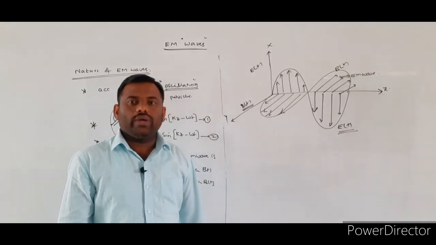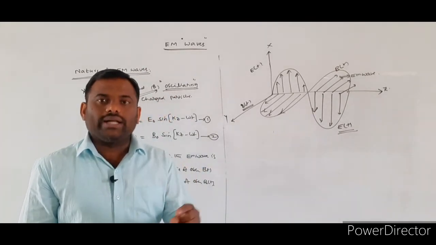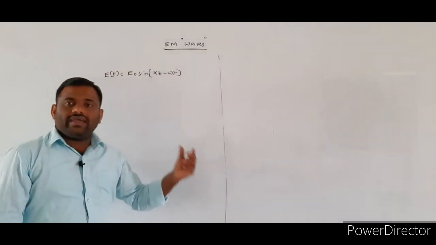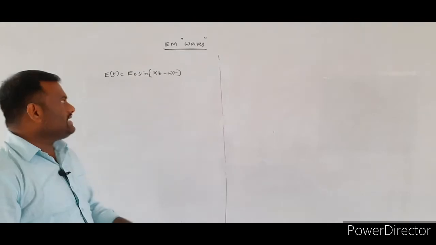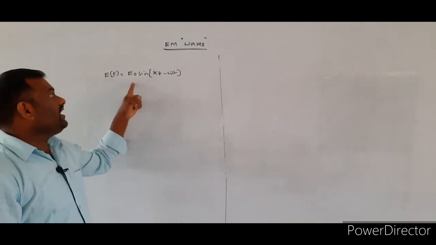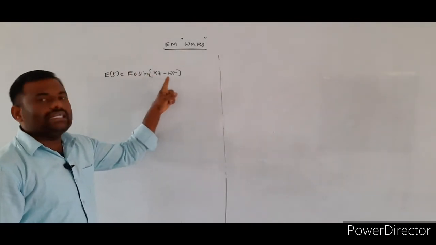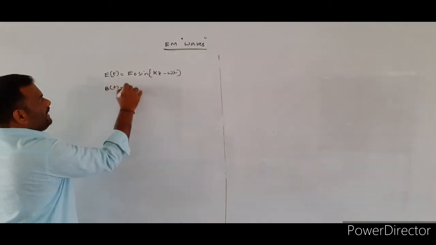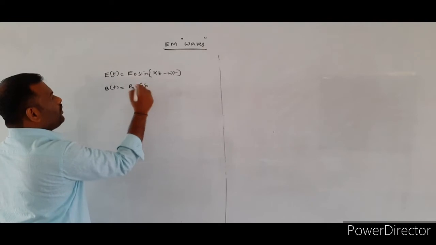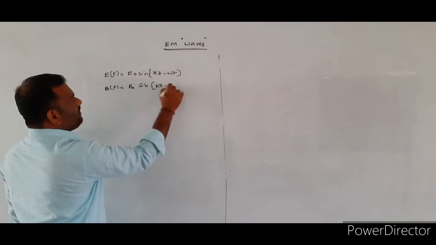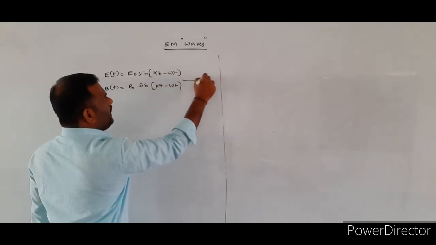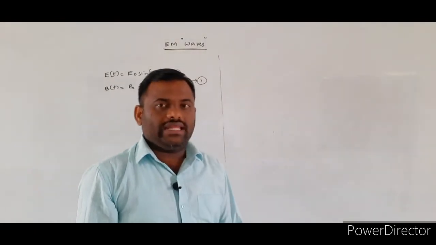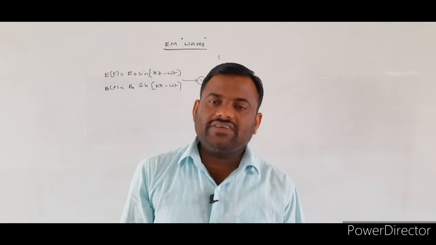Now we are going to discuss some of the quantities. Here we consider the time varying electric field as E of t is equal to E naught into sine of kz minus omega t, as well as the time varying magnetic field given by B of t is equal to B naught into sine of kz minus omega t. Let it be equation number 1. So we consider two time varying electric field and magnetic field vectors.